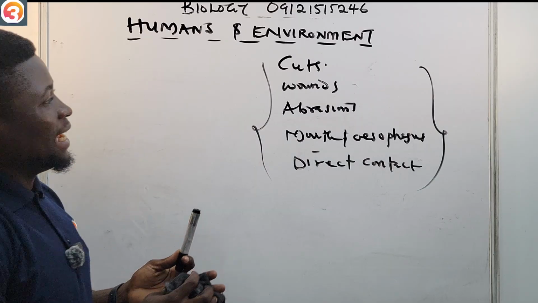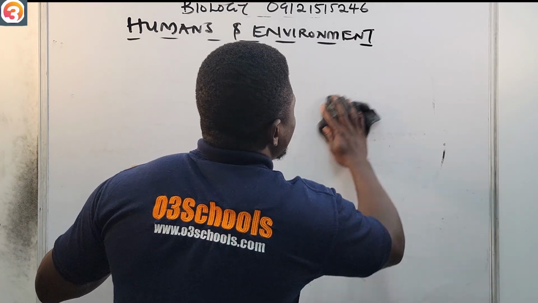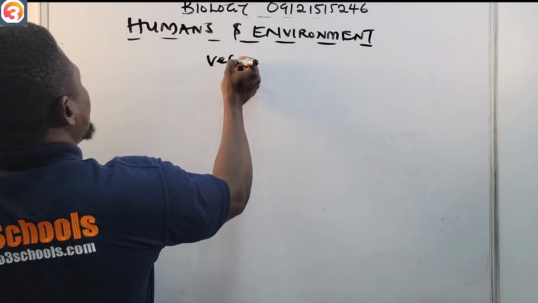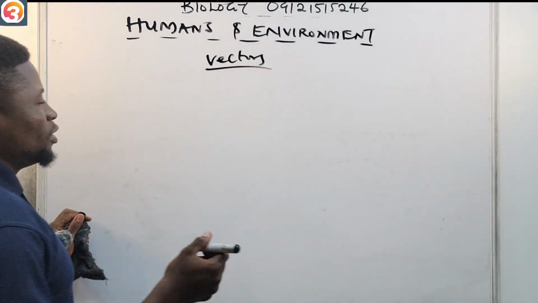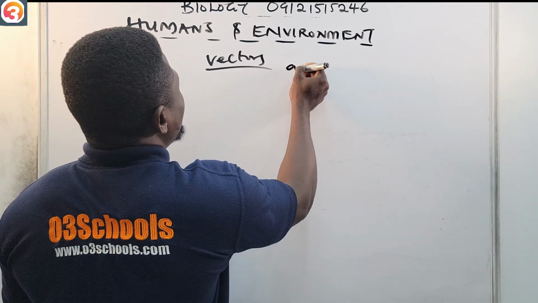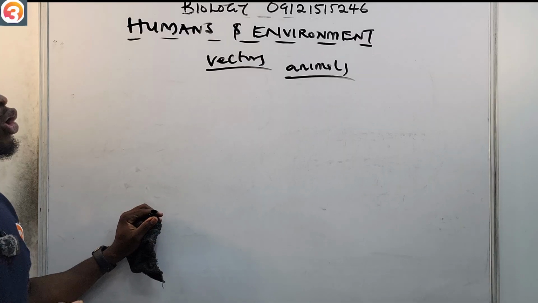These microorganisms are transferred by what we call vectors. These vectors are animals that carry pathogenic microorganisms.